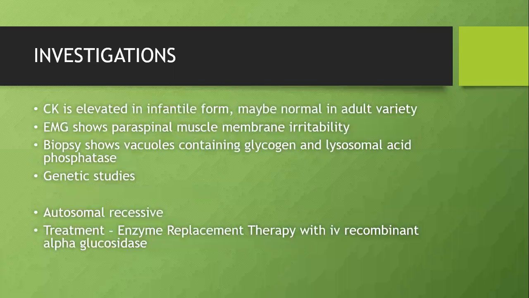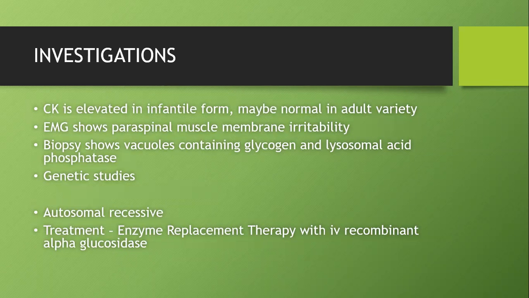So investigations, as we all know, same thing: CK, EMG, and biopsy. CK will be elevated in infantile form, but with adult form, it may be normal. EMG shows irritability common to any muscle disorder. Biopsy, since the glycogen is not getting metabolized, glycogen is stored within vacuoles in the cell. In biopsy, we'll see it as vacuoles.